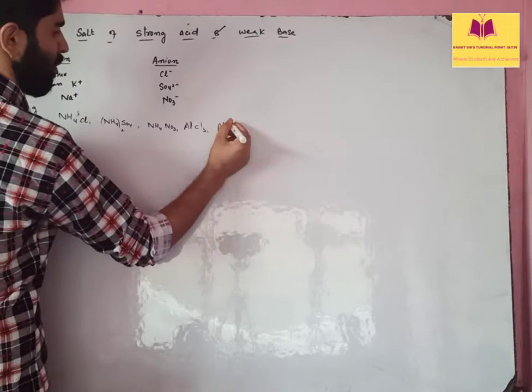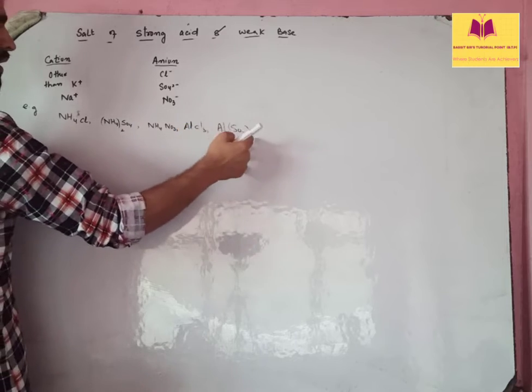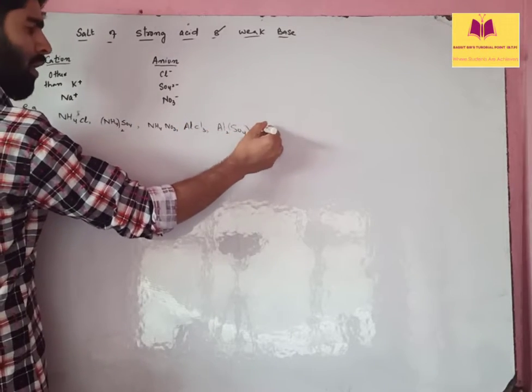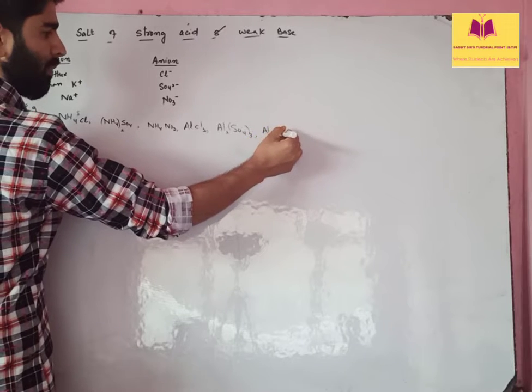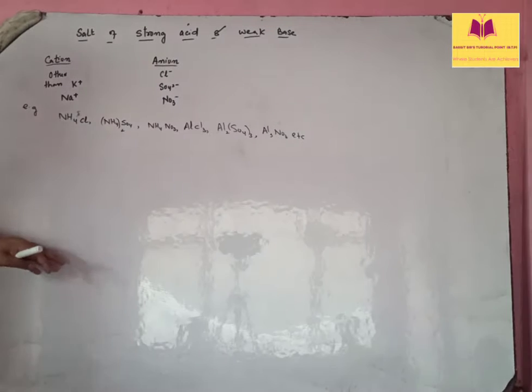Okay, you can have Al2SO4. Okay, it's tripositive. This is then 3. Al3. This is 3,2R6 and 3,2R6. Okay, right? Or you may have some other example also, Al3NO3. Okay, etc. These are the salts of what? Strong acids and weak bases.